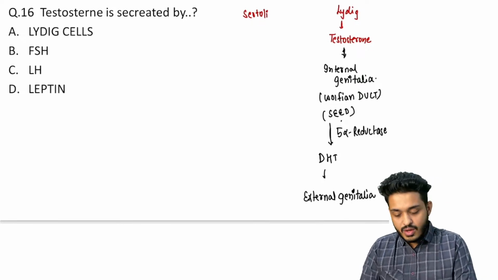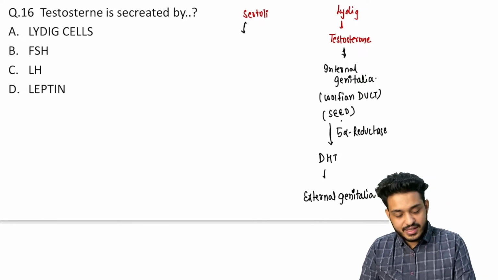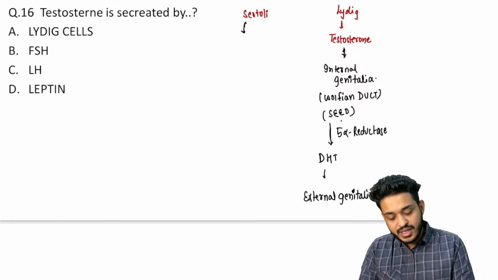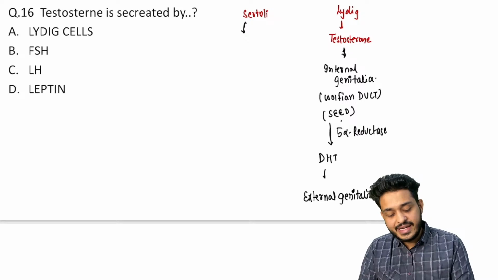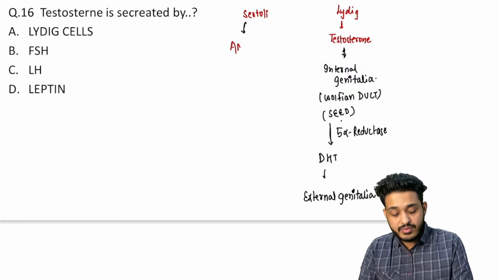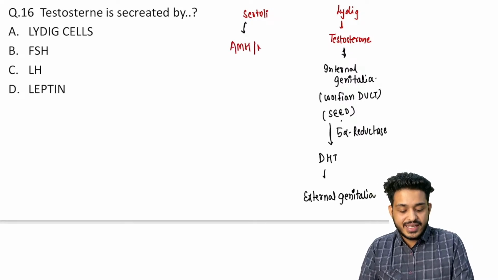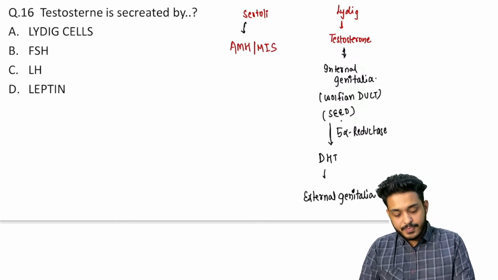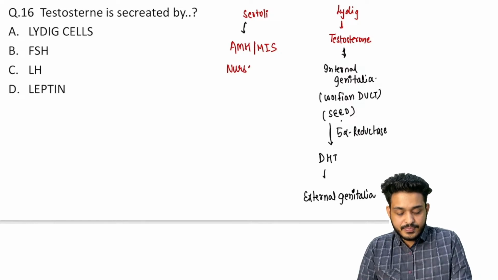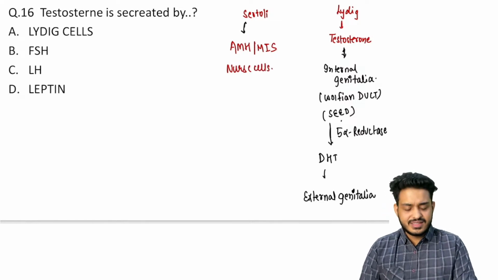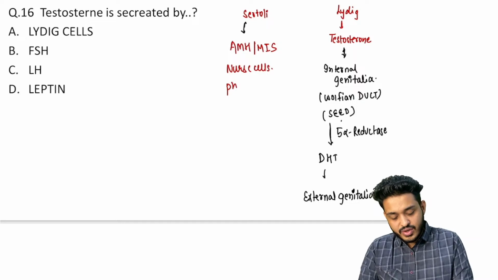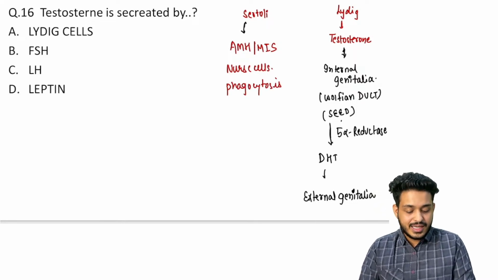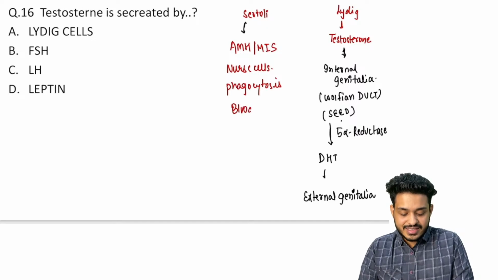So what will happen with the Sertoli cells? Yes, very good, Puneet. It is going to release the most important thing, that is your anti-Mullerian hormone. That you have to remember. Mullerian inhibiting substance or anti-Mullerian hormone is coming from the Sertoli cells. These are known as nurse cells. The important ones I'm talking about: they are responsible for the phagocytosis of the dead sperm cells, right? And they make the blood testis barrier.